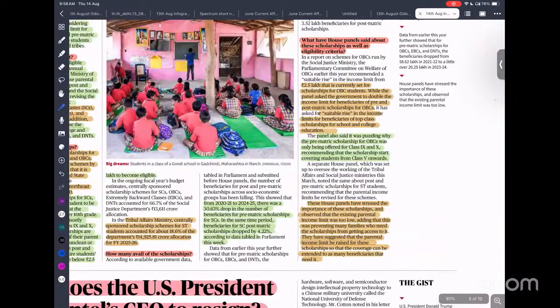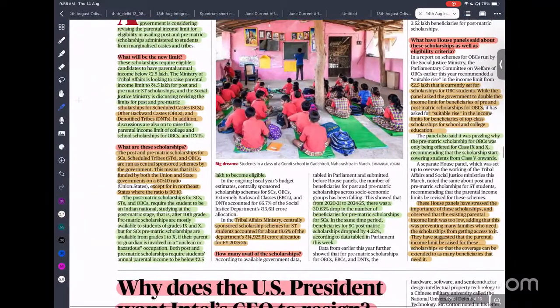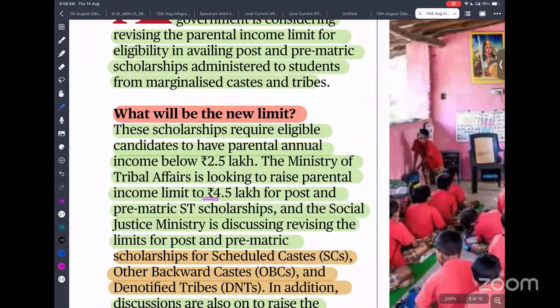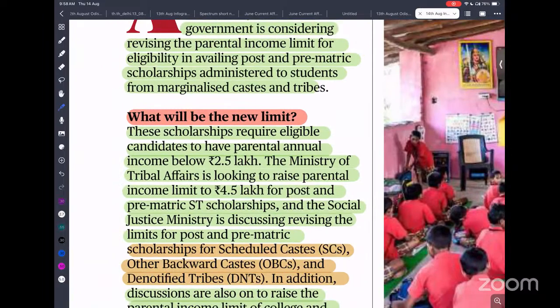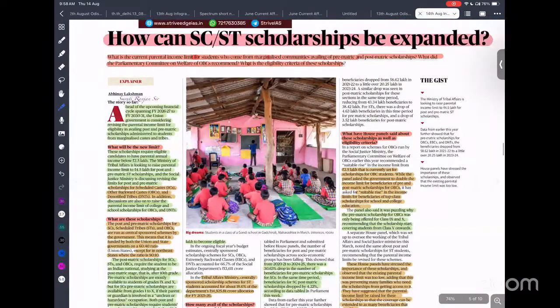So this article is very important in that context. Whenever you are talking about what kind of welfare measures are taken by the government to improve the education of scheduled caste and scheduled tribe, you can talk about post-matric and pre-matric scholarships. Recently, the Parliamentary Standing Committee has recommended increasing the income limit. Now parents and families are earning more income. Instead of the parent needing annual income of less than 2.5 lakh, we need to increase that limit to 4.5 lakh. That is what has been recommended.